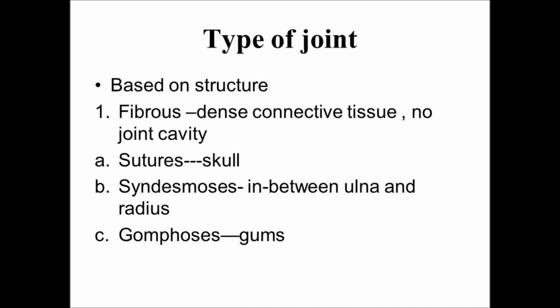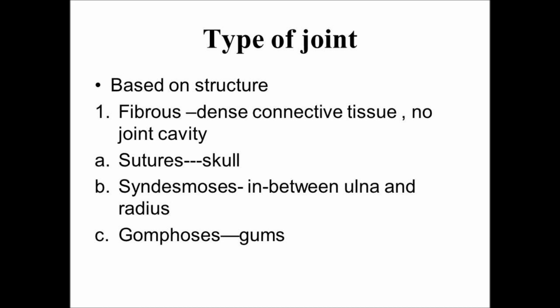Some examples of fibrous joints are the sutures of the skull. The cranial bones are held together by fibrous material, known as a fibrous joint.